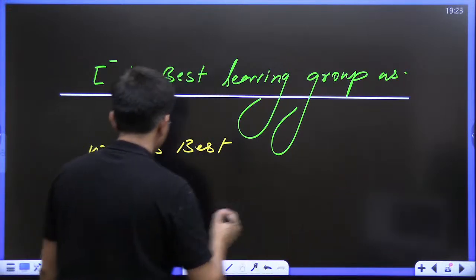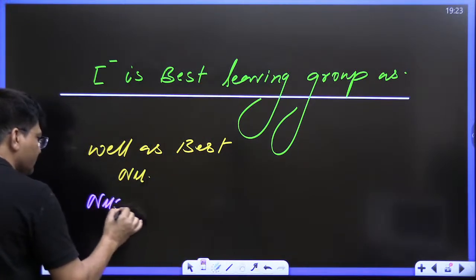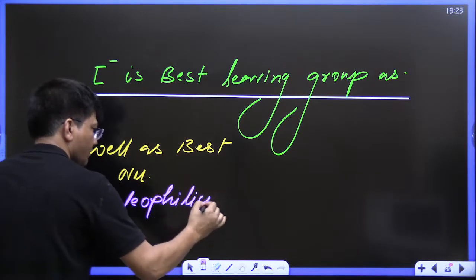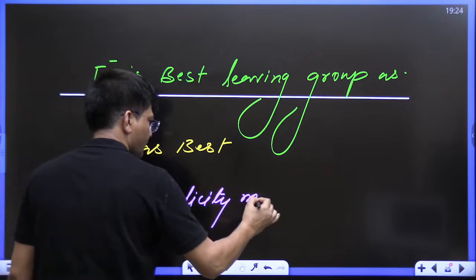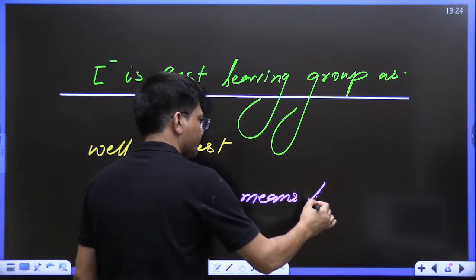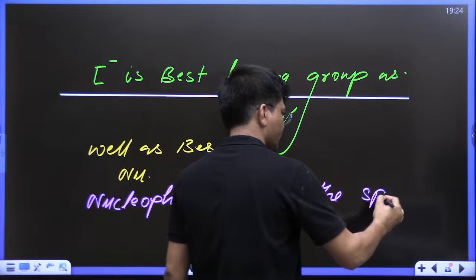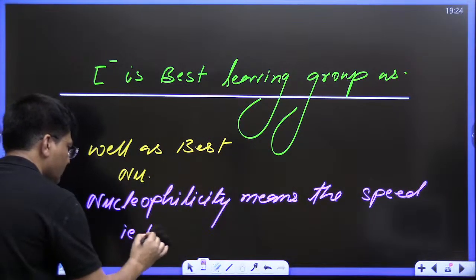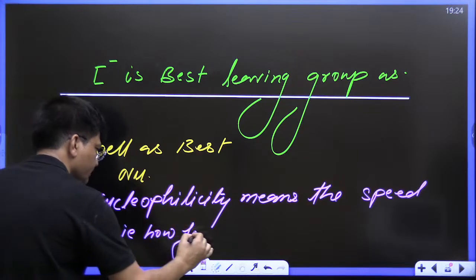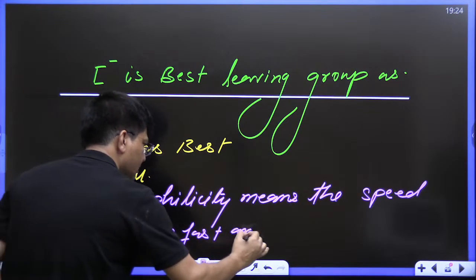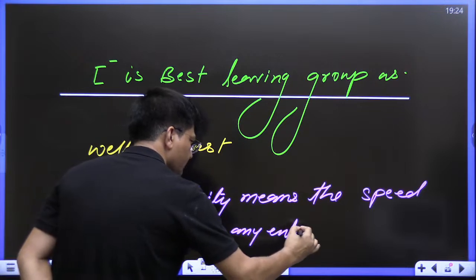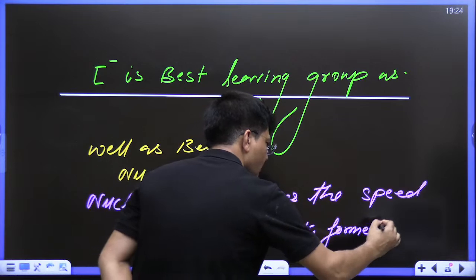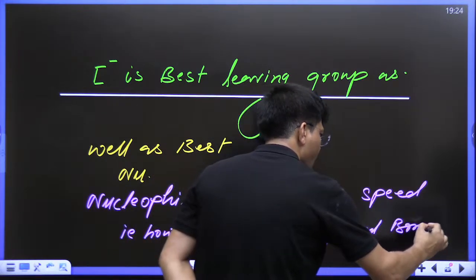Nucleophilicity means the speed, that is, how fast any entity formed a bond with carbon.